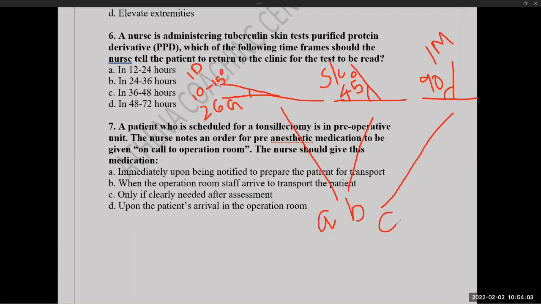And hepatitis B vaccine. A. Hepatitis B vaccine. IM. So the answer is C. C. IM injection ആണ്. Measles. Sub-Q.